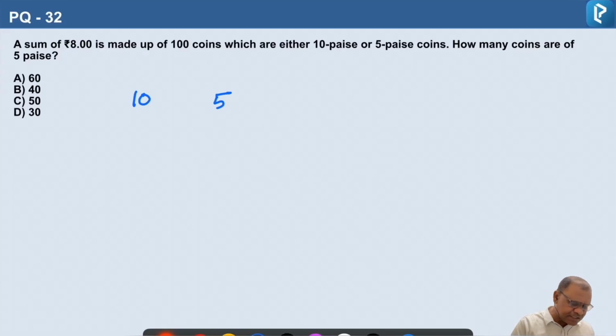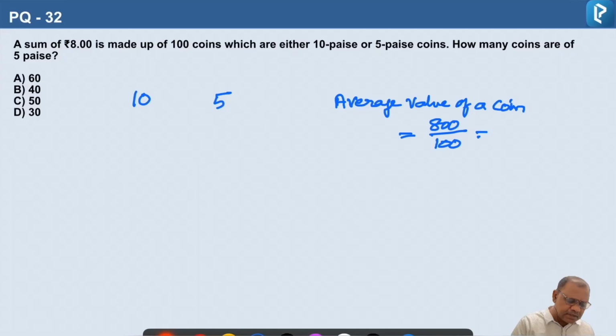Let us find out the average value of a coin. The total value is 800 paisa and we have a total of 100 coins. If you simplify this, you will get 8 paisa. The average value of a coin is 8 paisa. So for allegation purposes, we will write 8 here.